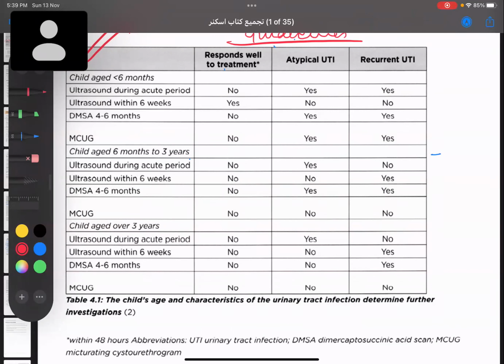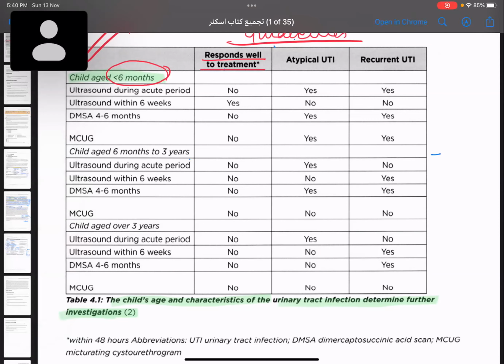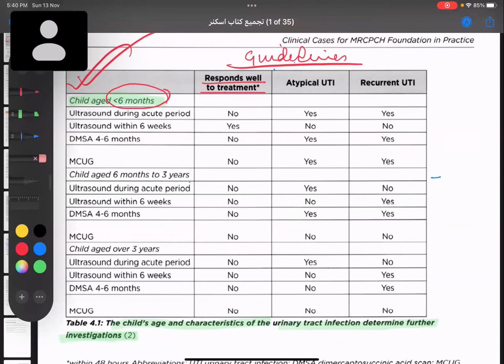See, so first one, if you have a child with UTI, this is the child's age and characteristic of the urinary tract infection determine further investigation. So what are the investigations you're going to do in a child with UTI? In a child who is less than 6 months of age, if responds well to treatment, or what else I can name this as? Simple UTI. Yes, absolutely. If this is the case of simple UTI, if an age of the child is less than 6 months, during acute episode, no need anything.